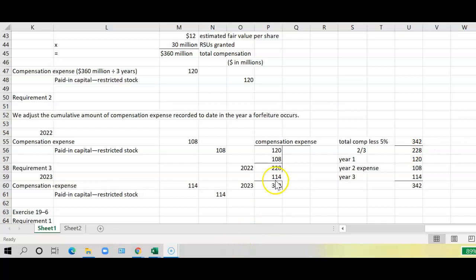So we know we need 342 million in total. So if we've already recognized 228 million over the first 2 years, then our compensation expense would be $114 million, and we would have paid in capital credited for restricted stock of $114 million and a debit to compensation expense for $114 million.